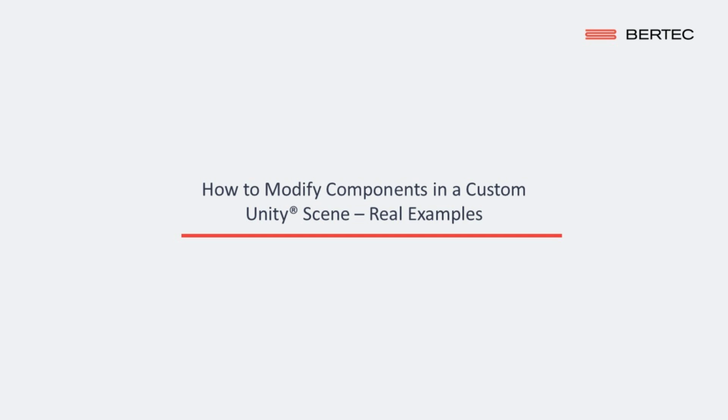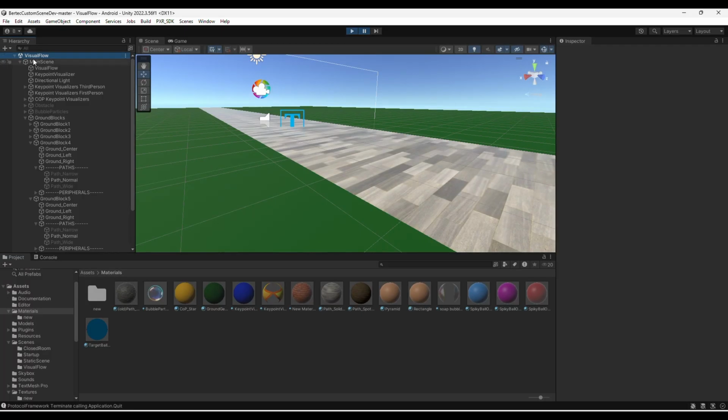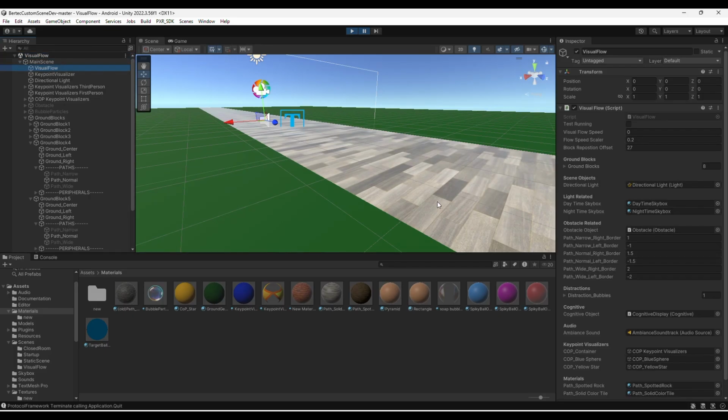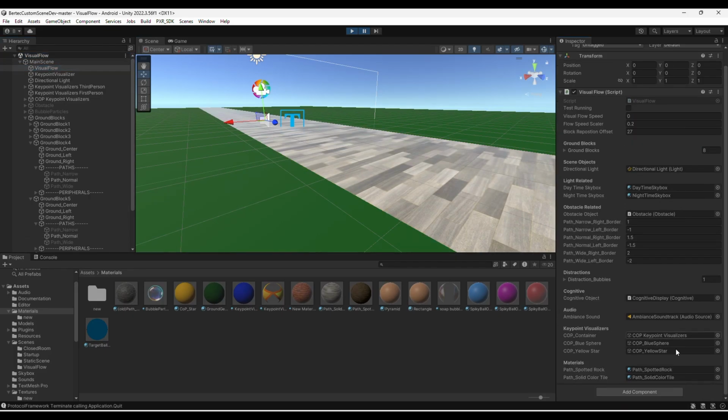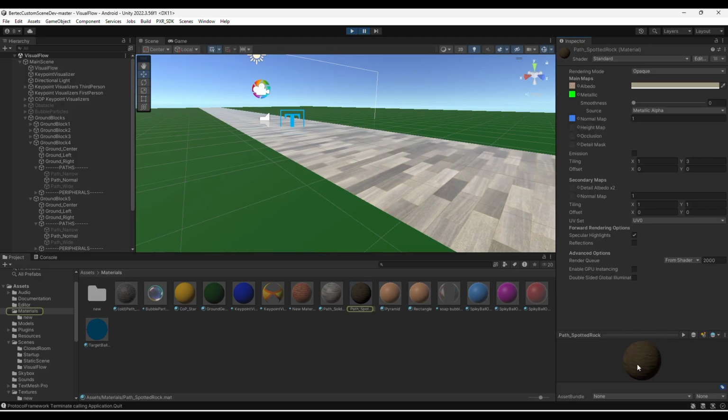In this video, we'll walk through two examples of modifying custom scene components in Unity. The first example demonstrates the process of adding a new path texture. Here, this is one way to make a new brick texture all in Unity, without making any changes to the code.